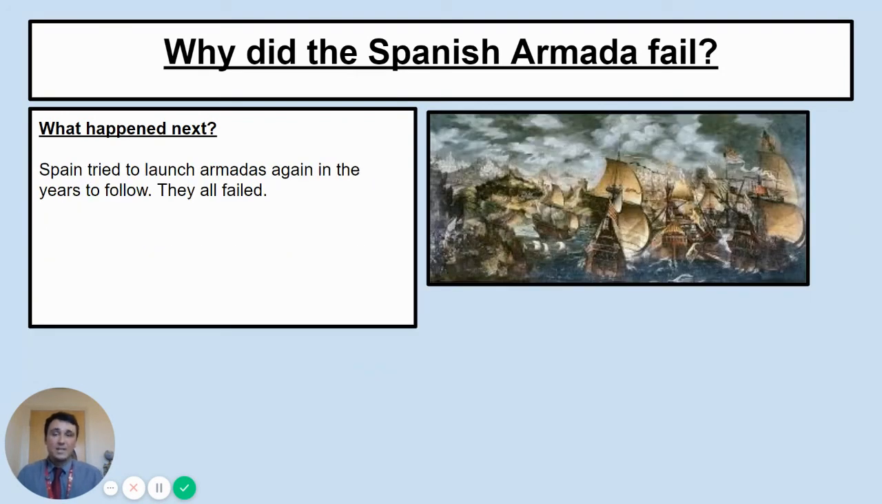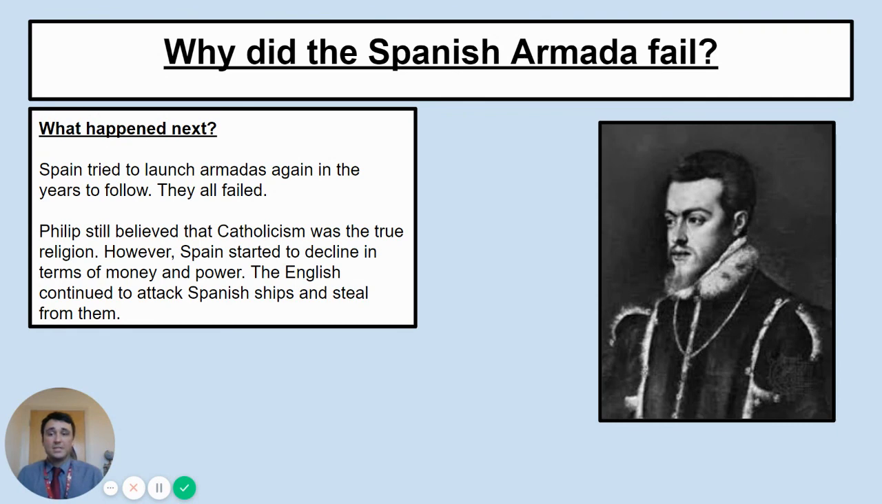Now, what happened next? Spain tried to launch armadas again in the years to follow, but they all failed. I think the closest they came in the next 10 years was a few Spanish troops landed in Cornwall, but nothing really happened. Philip still believed Catholicism was the true religion. He didn't start with, well, I've got to be a Protestant then. He didn't start changing like that.